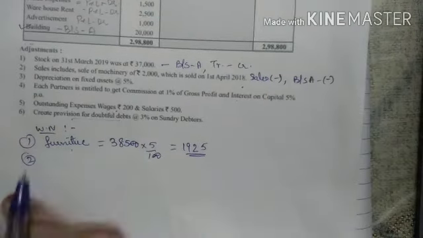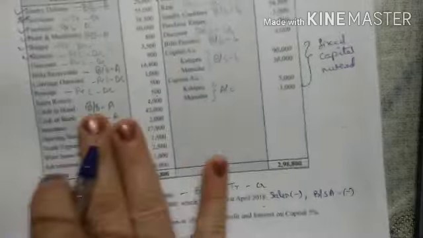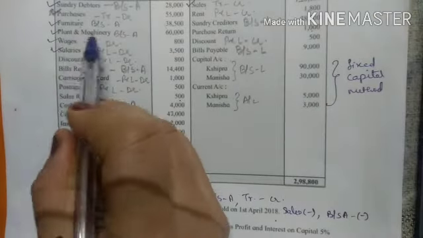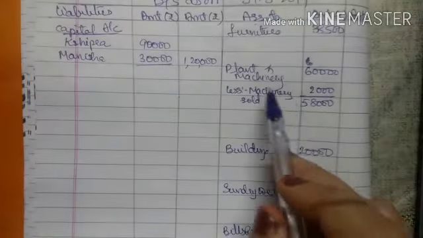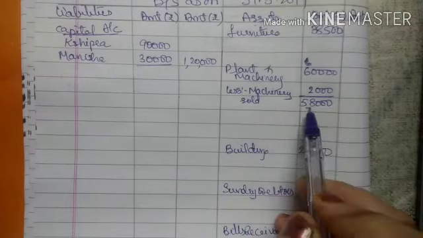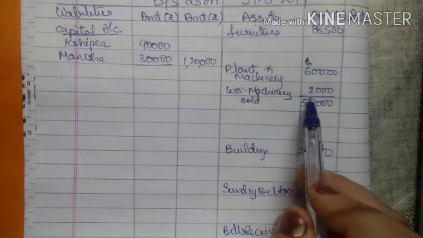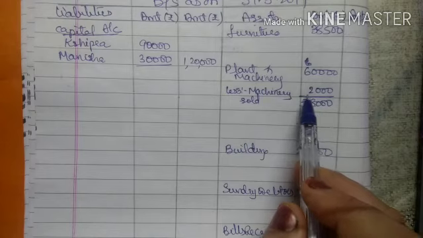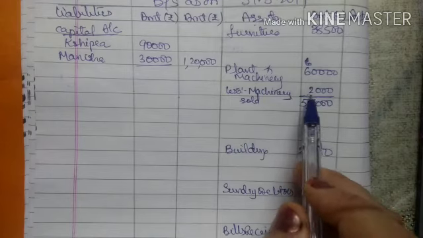Now the same way we have to calculate the depreciation on the second, that is plant and machinery. But for plant and machinery, the amount will be 58,000, as we have deducted the machinery sold. This was sold on the first day, so we are not going to calculate any depreciation on this.